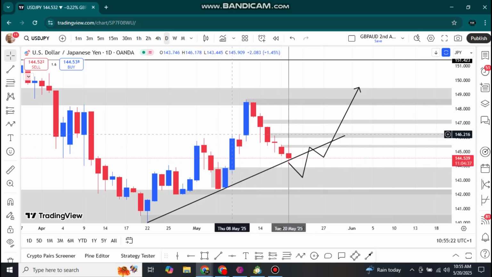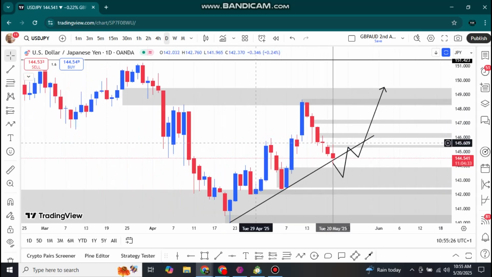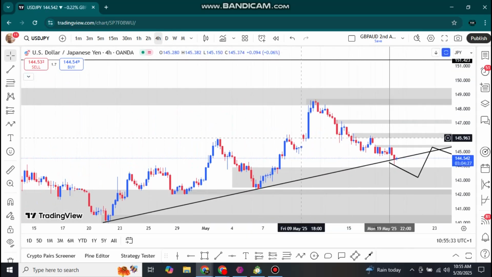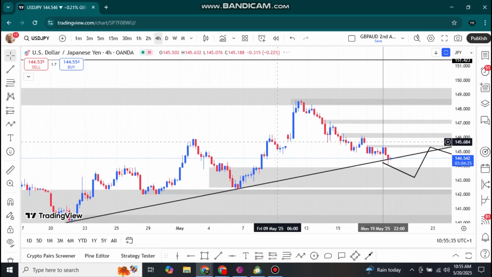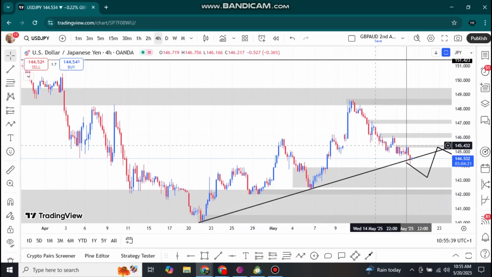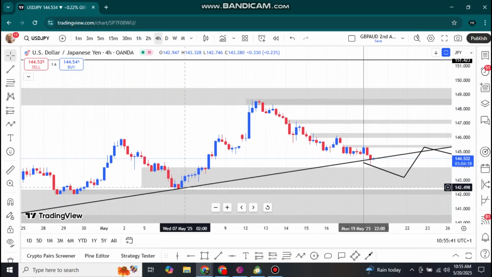Okay, so I'll keep it simple within the daily time frame and 4 hour time frame, because from here we can see that on a short-term basis we are in a bullish trend, and price hasn't yet broken this higher low here. Still in a bullish trend short term, but higher time frame we're in a bearish trend.